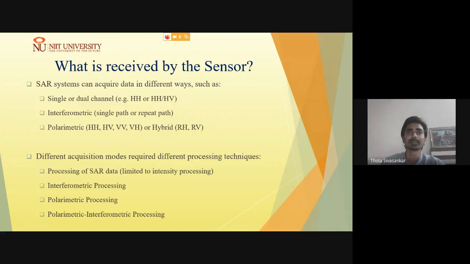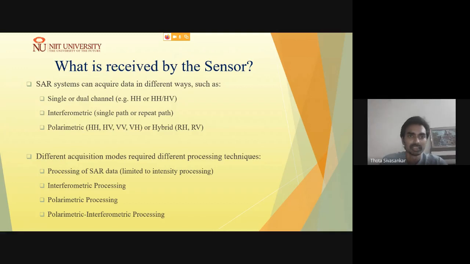So in such cases, to get more information about such arbitrary signals, you need to acquire the information in two orthogonal polarizations, which are usually horizontal and vertical, to understand this arbitrary return signal.